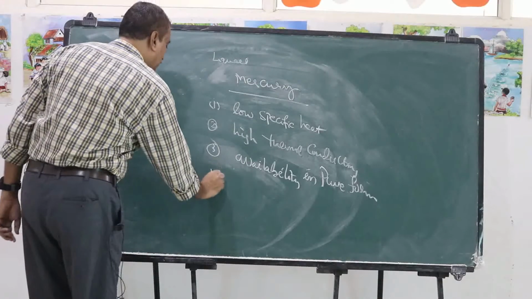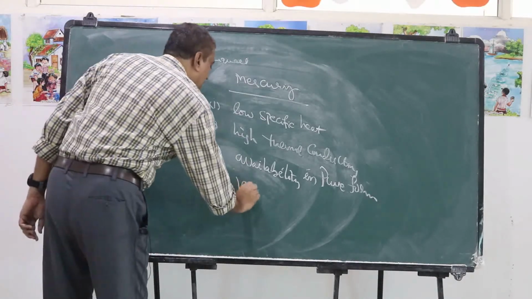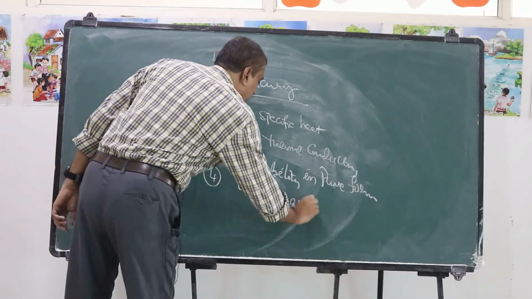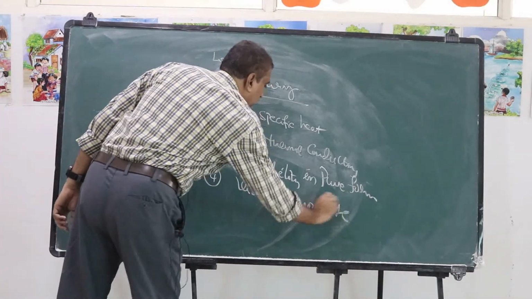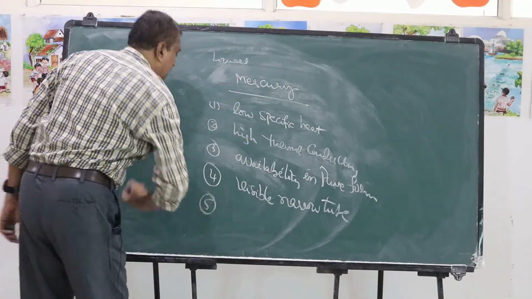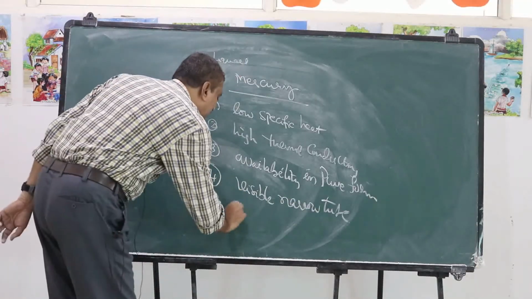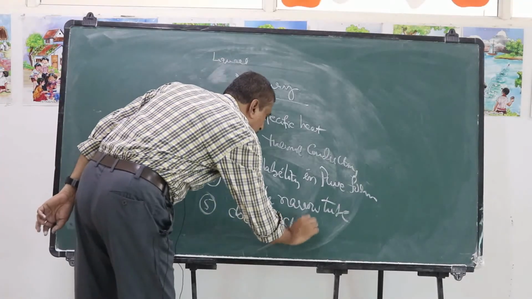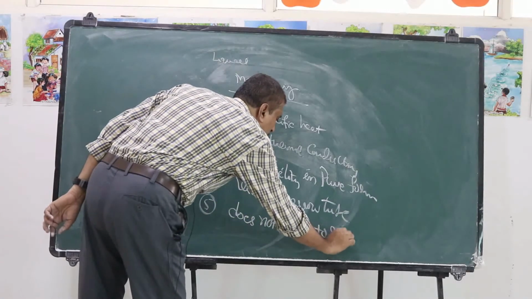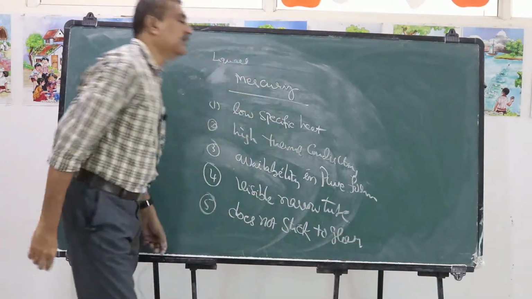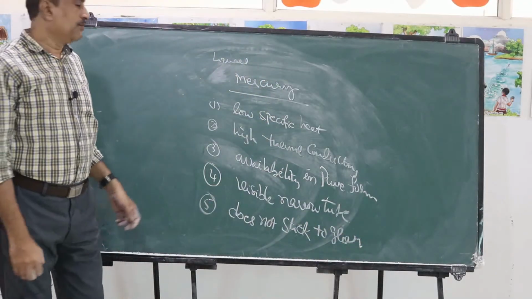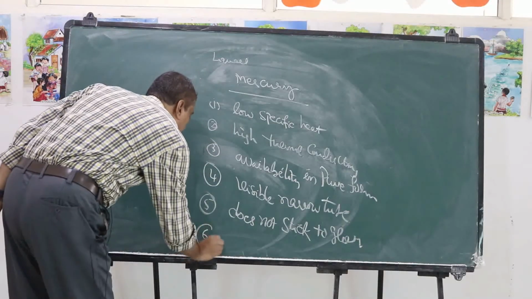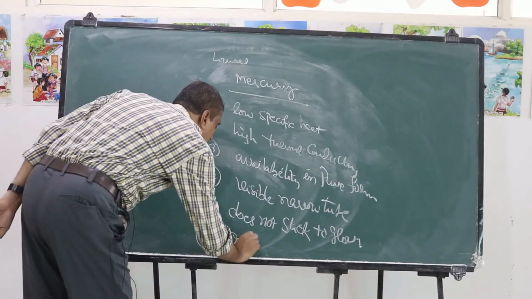And the fourth is that it is visible in a narrow tube. The fifth is that it does not stick to the glass. And its expansion is uniform.